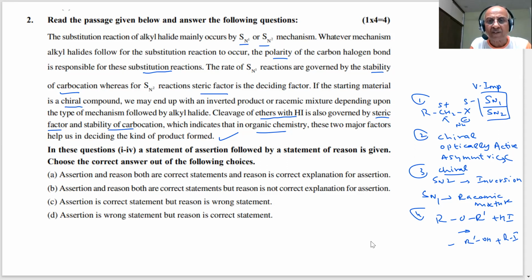Assertion and reason both correct statements, and reason is the correct explanation. Assertion and reason both correct, but reason is not the correct explanation. Assertion correct, but reason wrong. Assertion wrong, but reason correct. That's the standard pattern, the same thing written which we have used earlier.